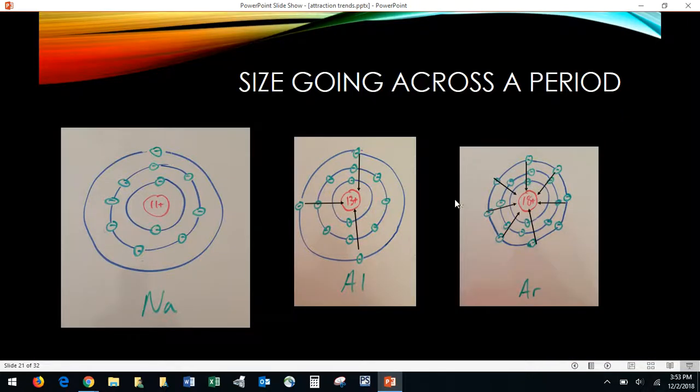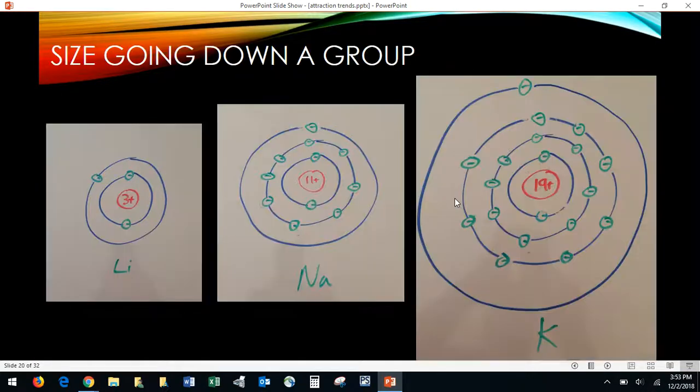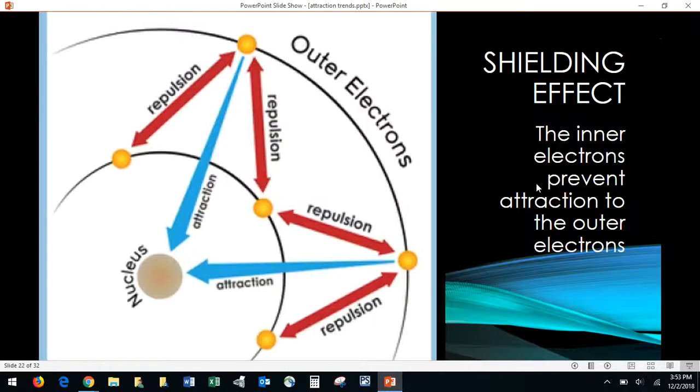Another reason why this, more so here, right? The reason why this electron can't feel the attraction for the nucleus is a shielding effect. So I tried to put on a wig to remind you that there's attraction going on here, right? The electrons are trying to be attracted to the nucleus. And the problem is these electrons in the lower energy levels are blocking and repelling these electrons from feeling that attraction. So it's harder for outer electrons to feel attraction to the nucleus because inner electrons keep pushing them back and blocking their access to seeing all the nucleus and its beauty.